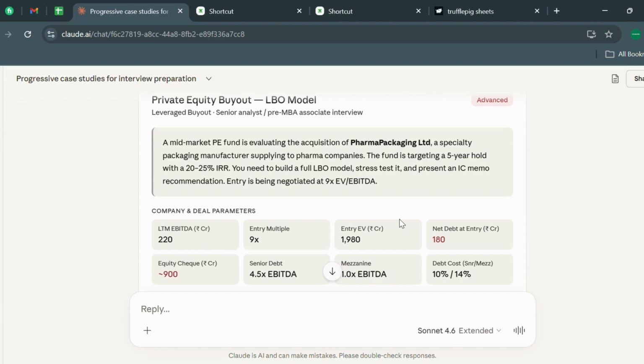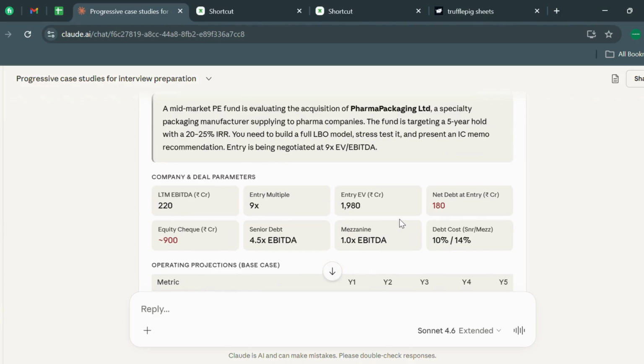Private equity buyout LBO model. We have a mid-market PE fund evaluating the acquisition of Pharma Packaging Limited, a specialty packaging manufacturer supplying to pharma companies. If you understand LBO, an LBO is a deal in which a private equity firm uses more debt rather than equity to take over a company. So the fund is targeting a 5-year hold with 20 to 25 percent IRR.